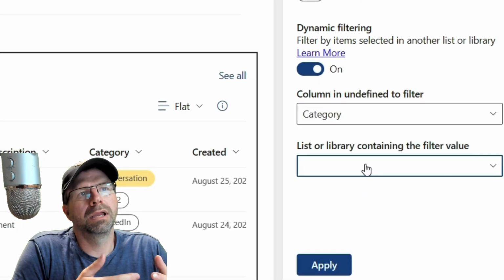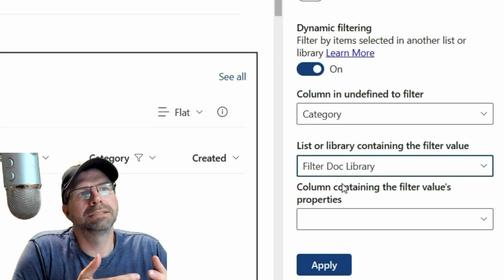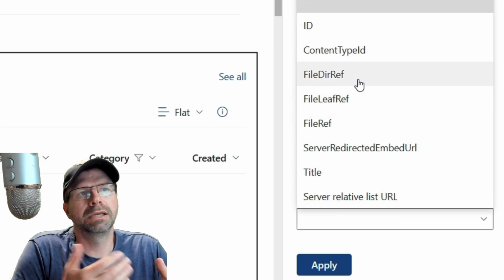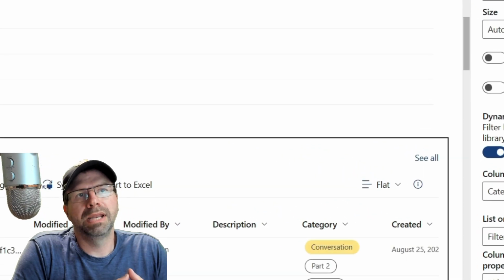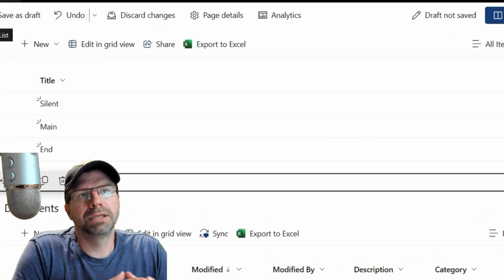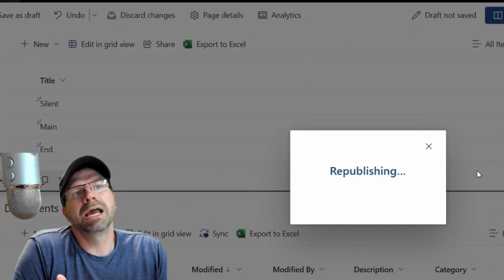Now I'm inside the document library, and I've turned on dynamic filtering. Based on the category, I'm going to use my filter doc library list, and I'm going to base it on the title in that list, because that's where I had silent, main, and end. All right, so I've enabled that. I'm going to republish my page. Here we go.